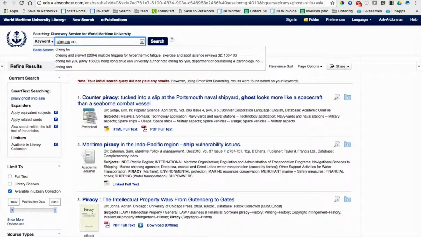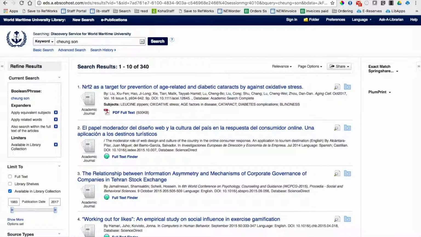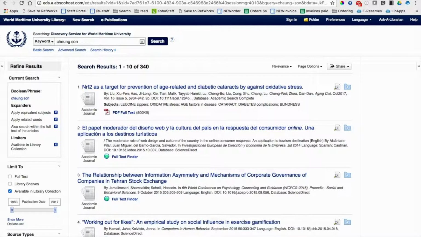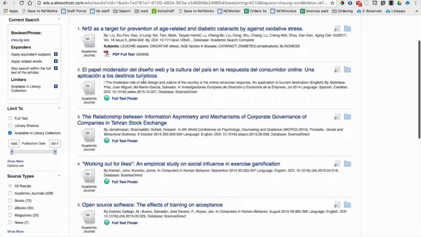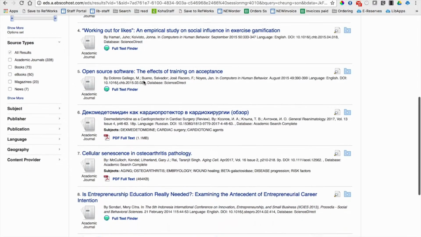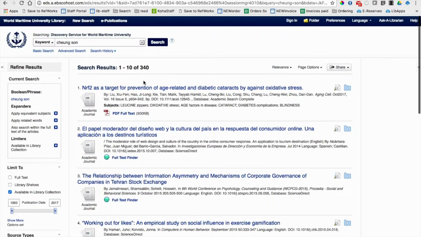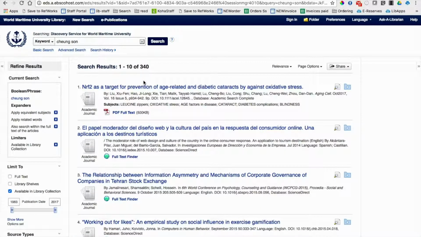So I'm just typing it in the search box here. I'm looking for it. I'm getting 340 results. I'm quite happy with the number. But when I'm starting to look at them, some of them are related to medicine, some of them are in other languages than English, and none of those are related to the case that I was looking for.